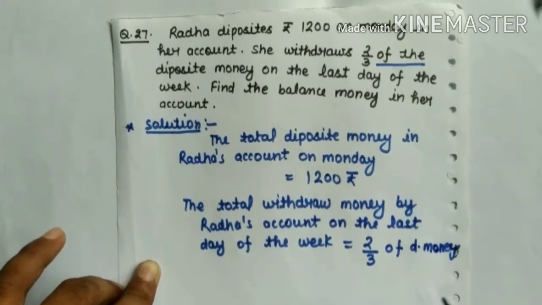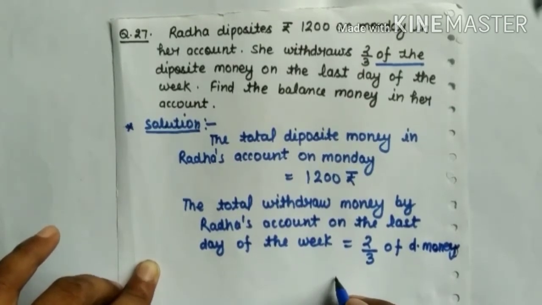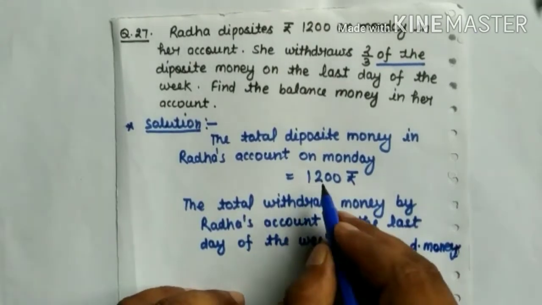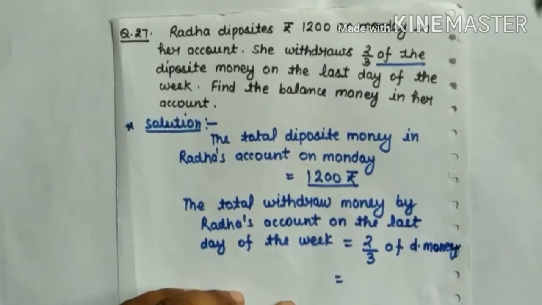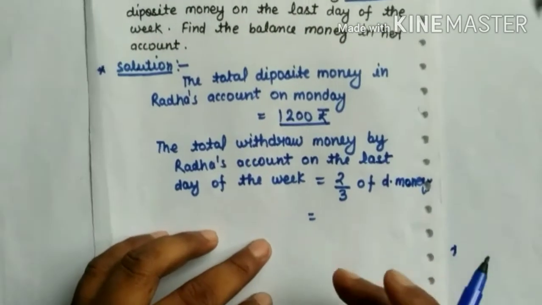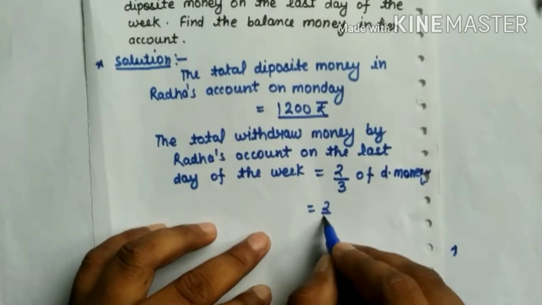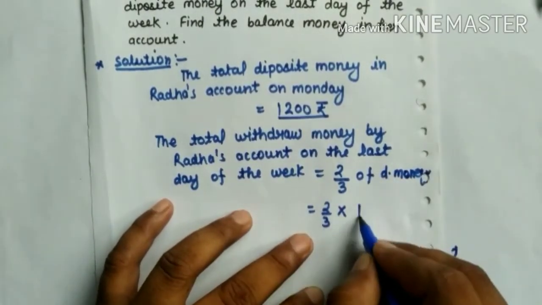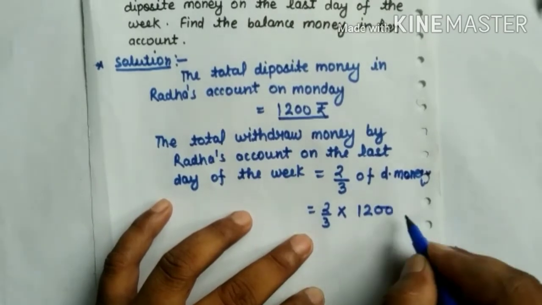Deposit money is equal to, here deposit money is 1200, then we can write 2 over 3 of 1200 rupees.